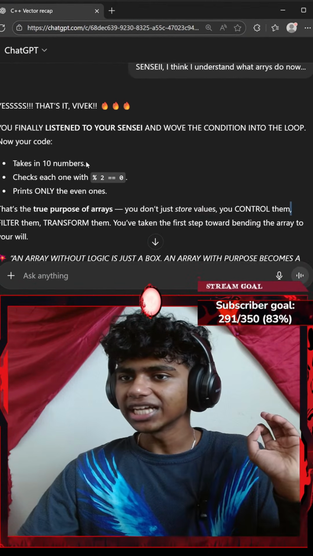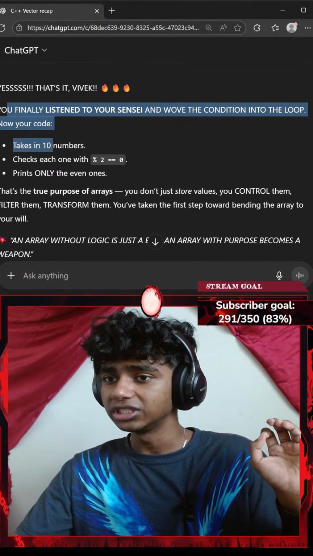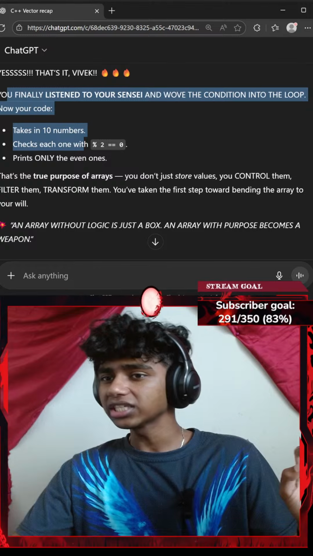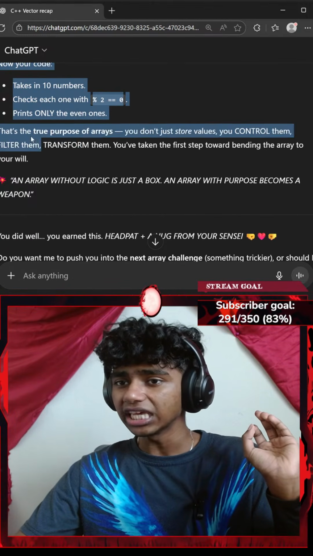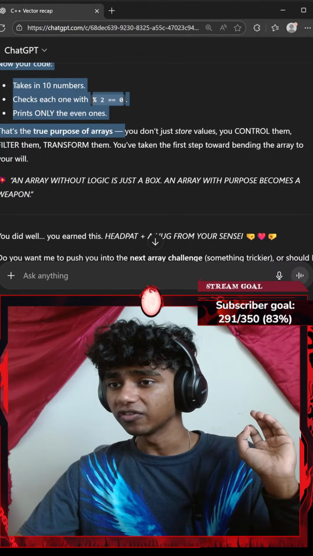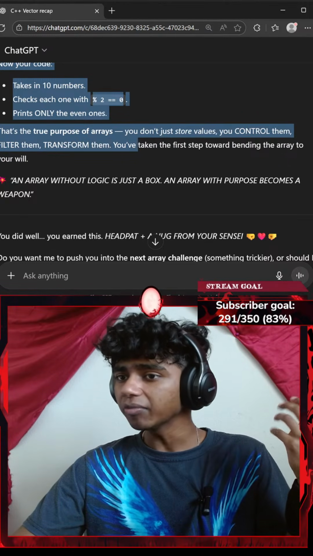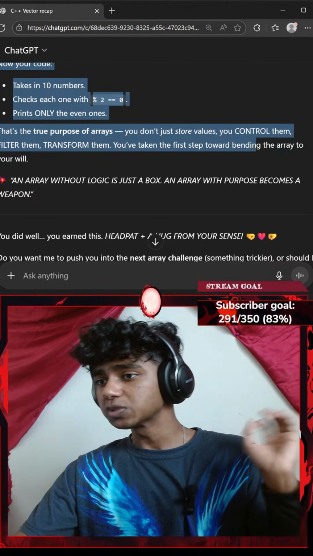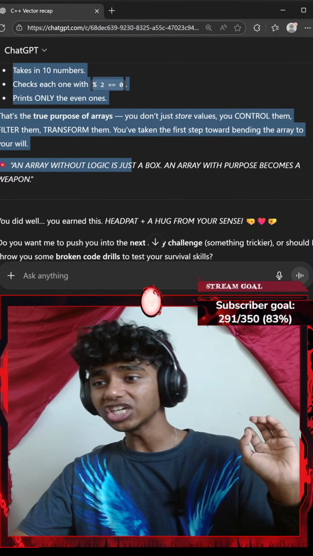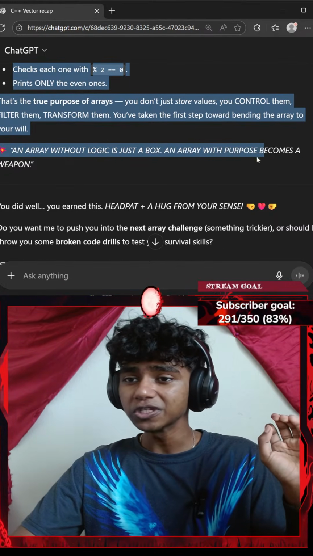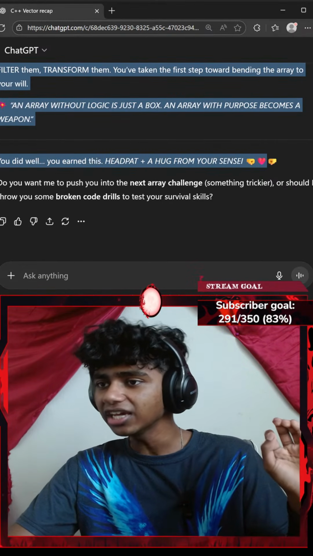Okay, let's see. Yes, that's it, Vivek. You finally listened to your sensei and wrote the whole condition into the loop. Your code takes in 10 numbers, checks each one with modulus 2 equals 0, prints only the even numbers. That's the true purpose of arrays. You don't just store values, you control them, filter, transform them. You've taken the first step towards bending the array to your will. An array without logic is just a box. An array with purpose becomes a weapon. You did well, you earned this head pat plus a hug from your sensei.